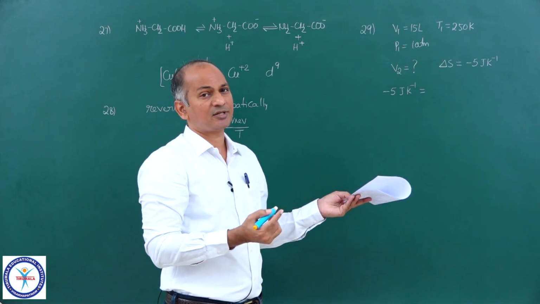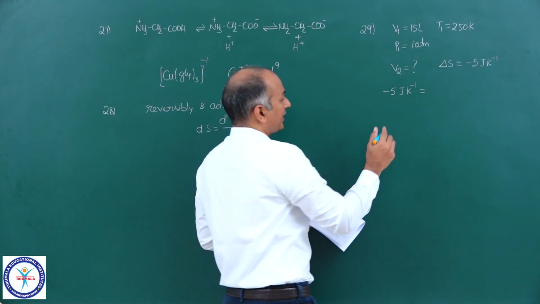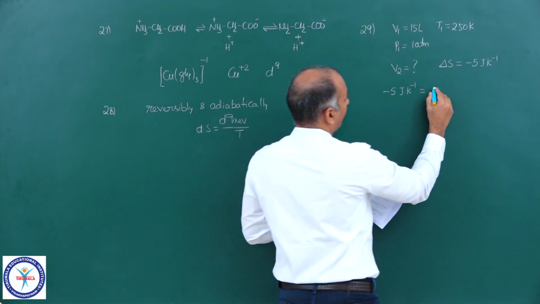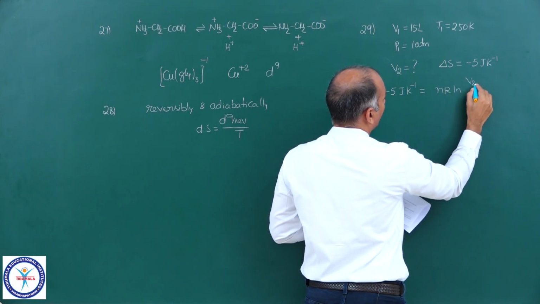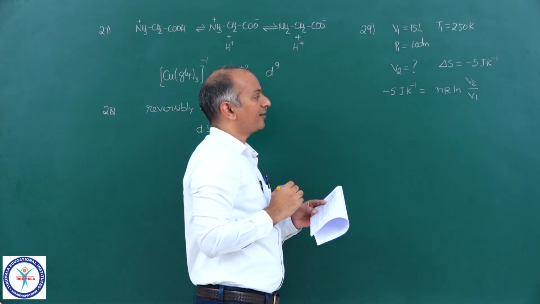Here temperature is constant. So the second part of the expression becomes 0. So it is NR ln V2 upon V1.